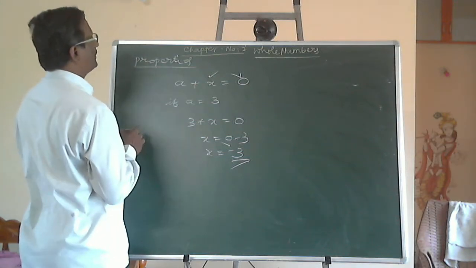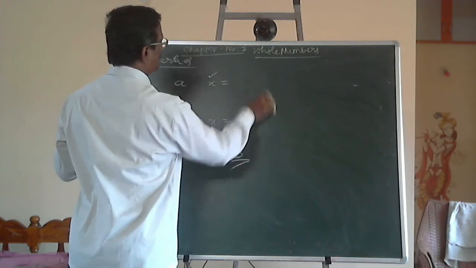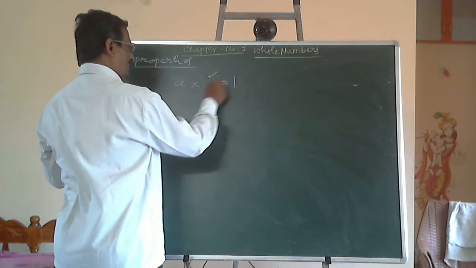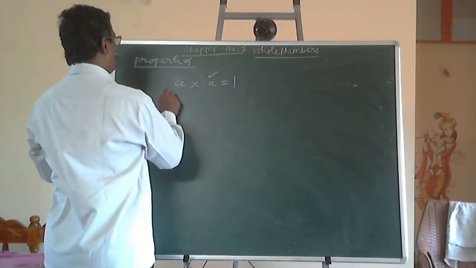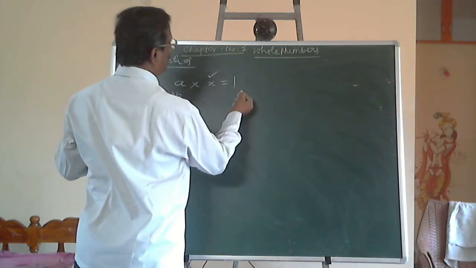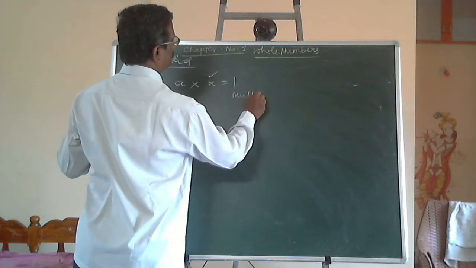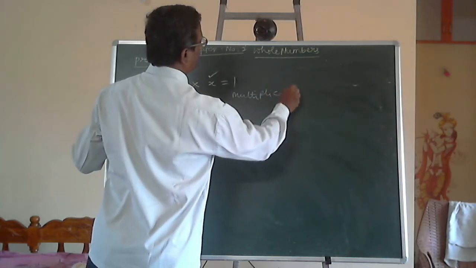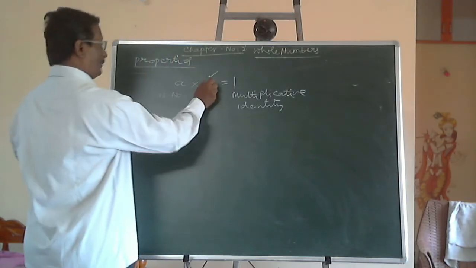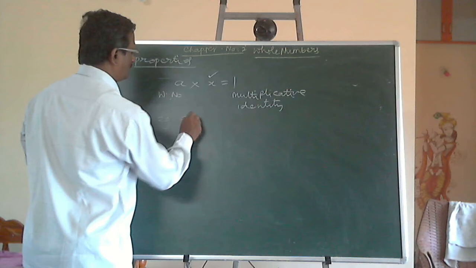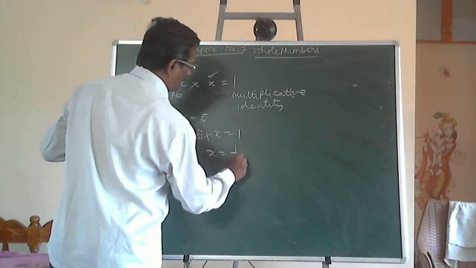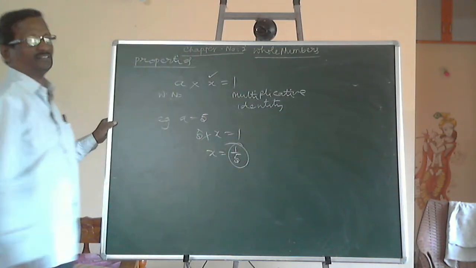Similarly, in case of multiplication, A into x is equal to multiplicative identity 1. A into x is equal to 1, where A is any whole number and 1 is also the multiplicative identity. We don't have any x. For example, A is equal to some 5. 5 into x is equal to 1. x is equal to 1 upon 5. This 1 by 5 we don't have in the set of whole numbers.